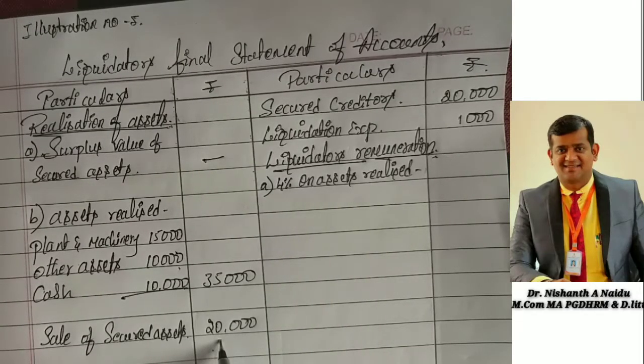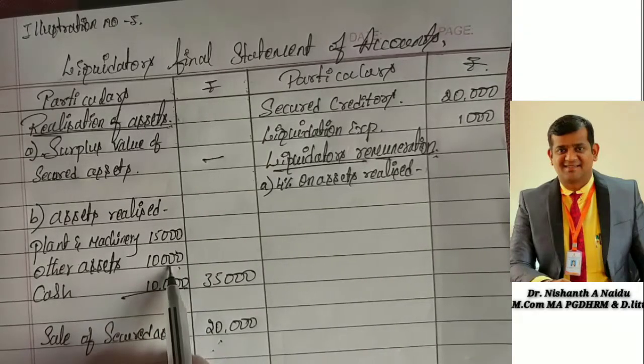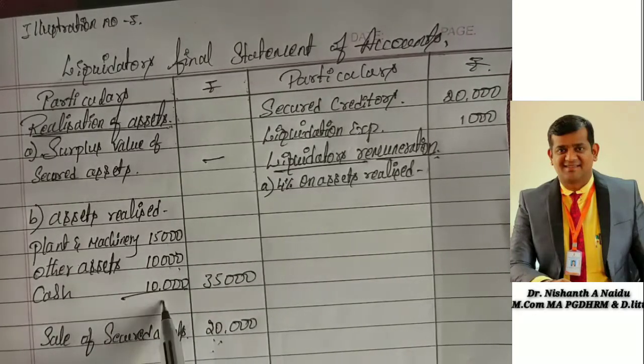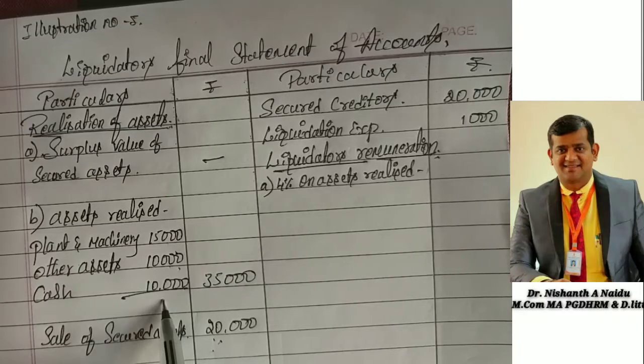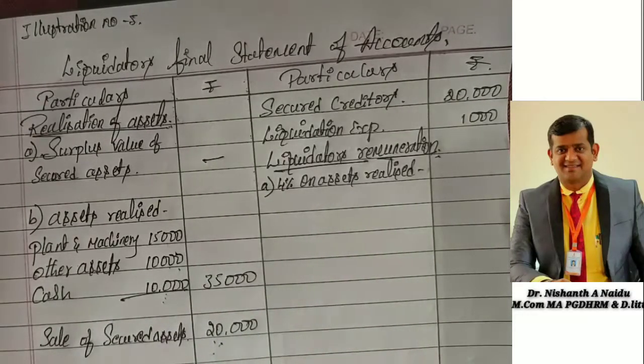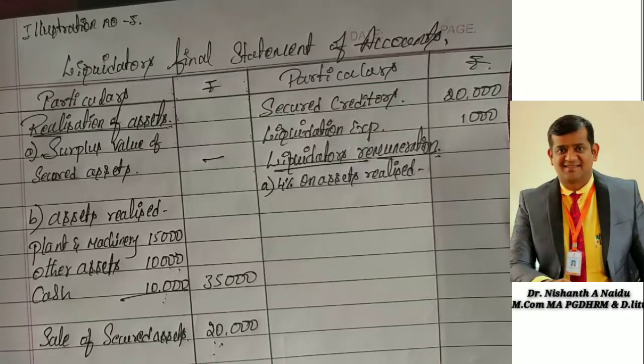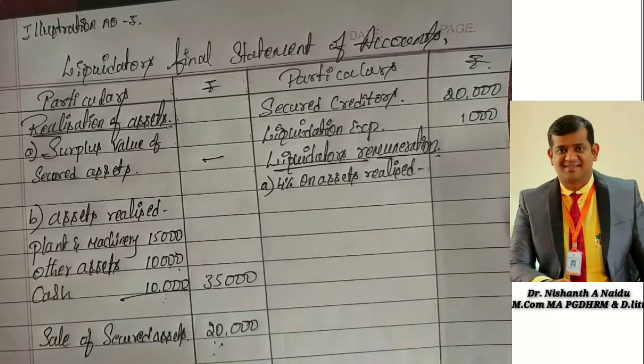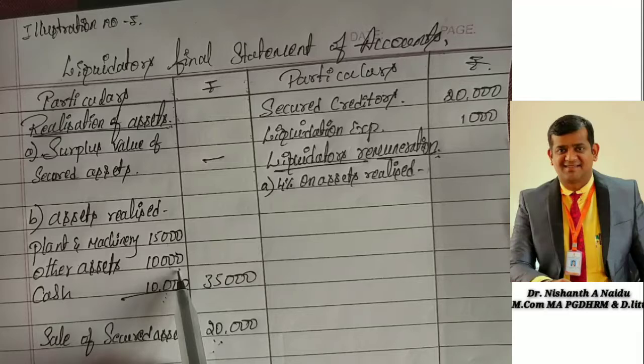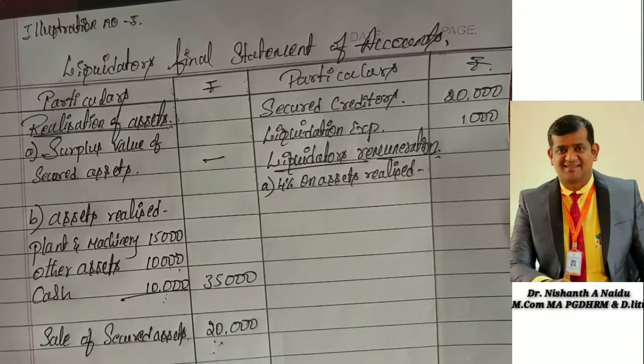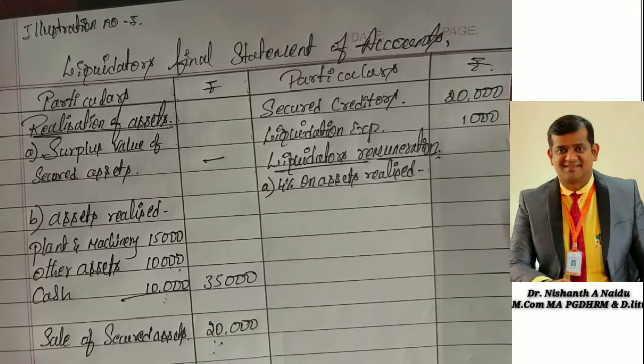Only those things we have to take. We should not include cash while calculating assets realized, because the liquidator cannot realize the cash, since it is already in the form of liquid cash. That is why we don't calculate cash when calculating the percentage on assets realized when giving a remuneration.